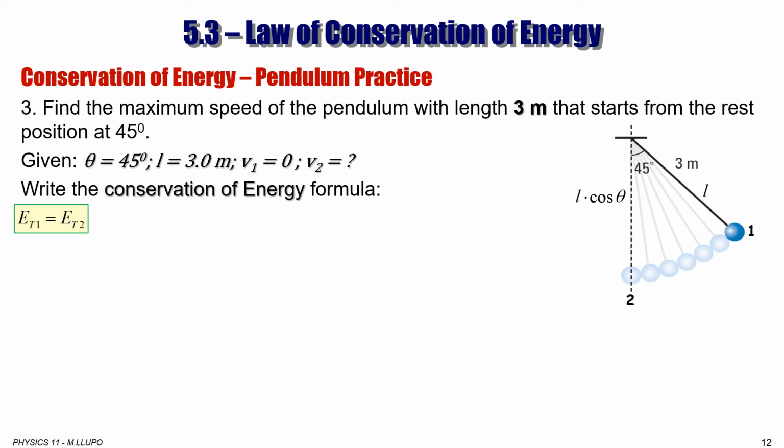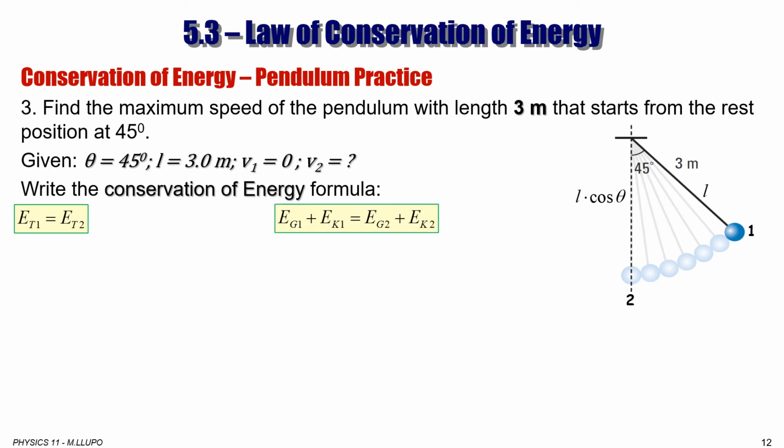Total energy at point 1 is equal to total energy at point 2. That is the very start of solving the problem, because we're using the law of conservation of energy. So what is total energy at point 1? And what is energy at point 2? Total energy at point 2.